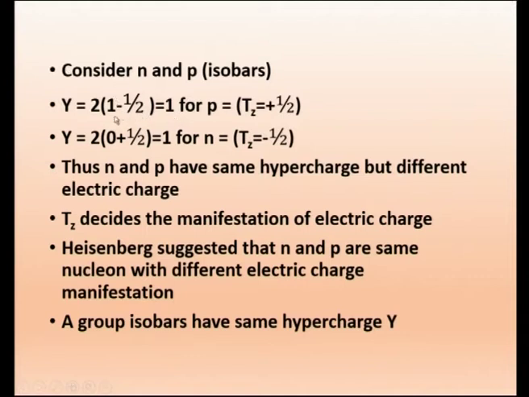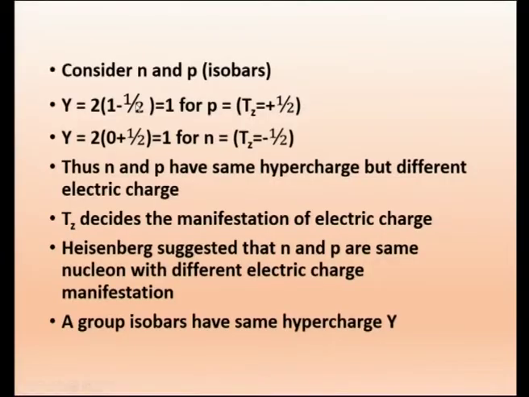Now if you take the proton, Q is equal to 1. It has one electric charge, so Q equal to 1. And it has Tz, as we said, it is a spin-half particle. The proton is having plus half, neutron is having minus half. So Tz is plus half. When you substitute here in Y is equal to 2Q minus Tz, what I get is 2 minus half, which is 1. So Y is equal to 1 for proton, because Tz is equal to plus half.